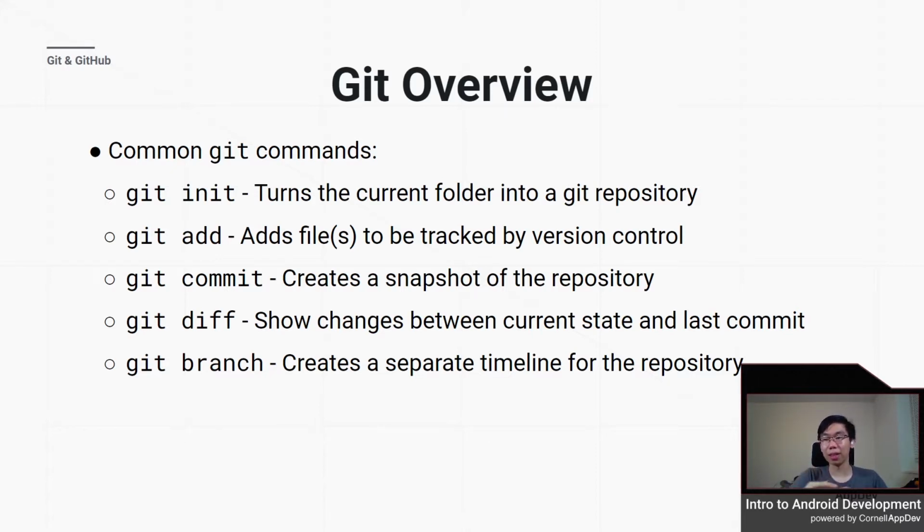And then Git branch is to create separate timelines for the repository, so you can work on things off the main. Essentially, branches. There's a main branch. It used to be called master, now it's called main, where you branch off of it, and that is the center of the tree, essentially, and then you can create timelines off of it that you work on things based on that code, and then you send it back.